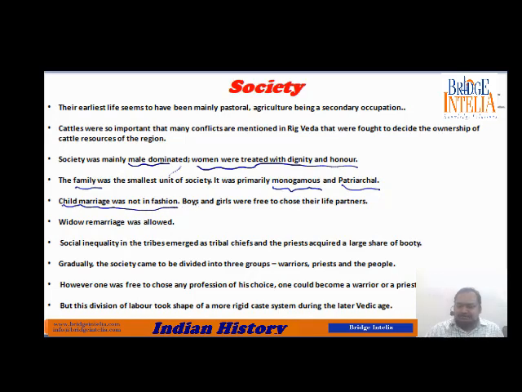Child marriage was not practiced. Boys and girls were free to choose their life partners. Widow remarriage was allowed. So all this shows that the status of women was well respected.